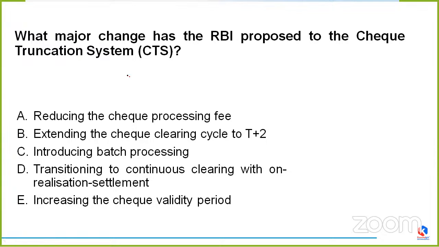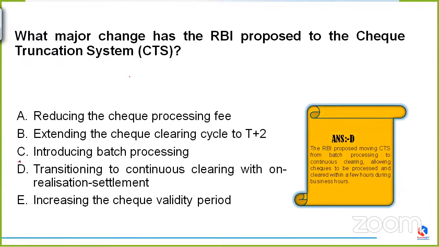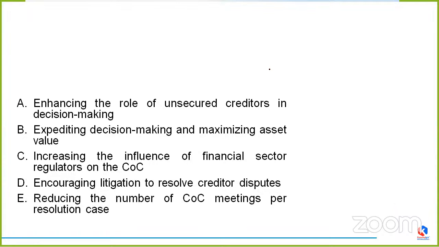Okay. So now talking about the correct answer, it would be option D this time, which is transitioning to continuous clearing with on-realization settlement. RBI basically proposed moving CTS from batch processing to continuous clearing. Now, it allows checks to be processed and cleared within a few hours during business hours. Clear?